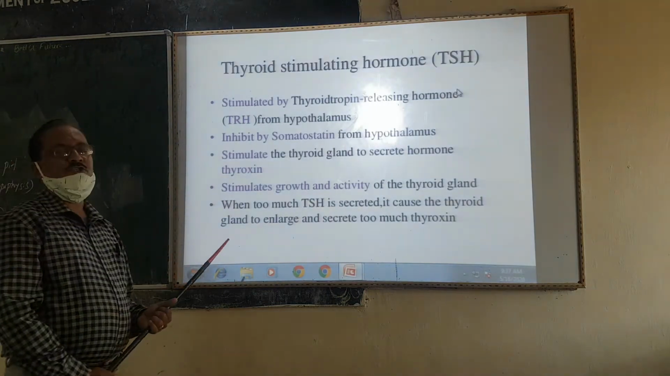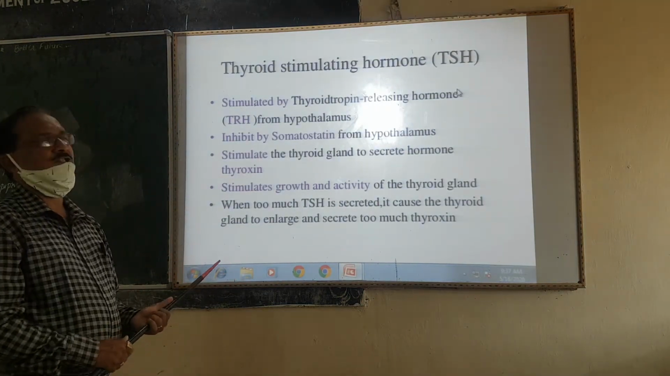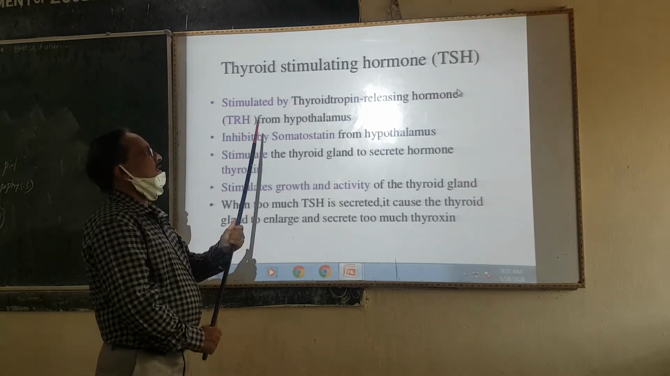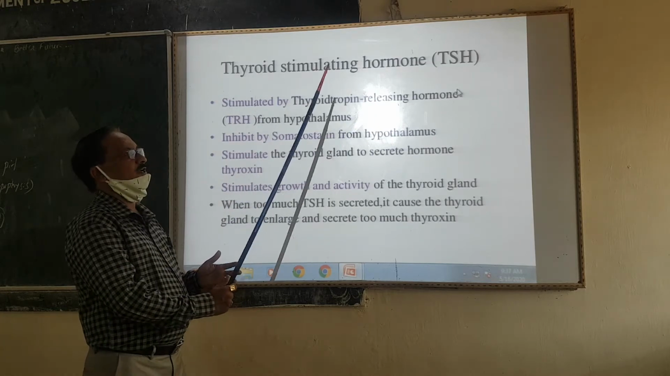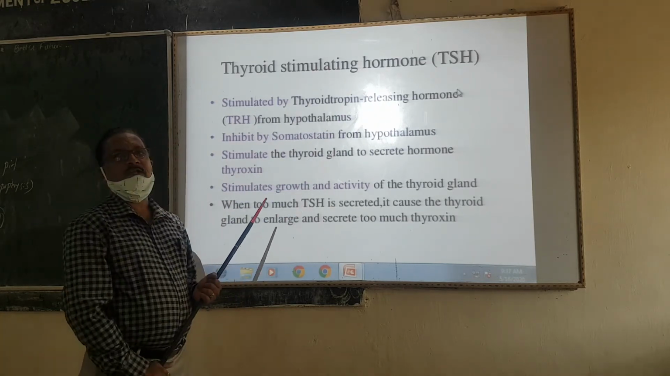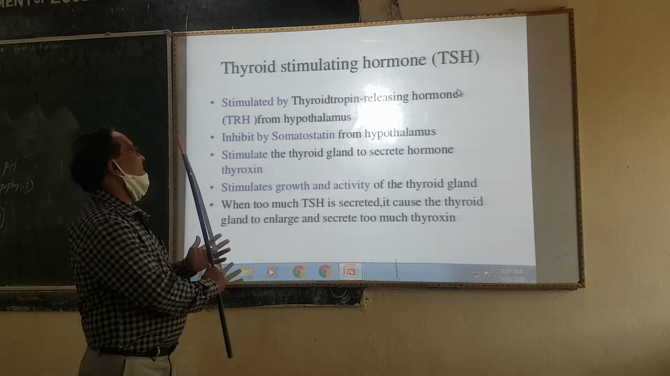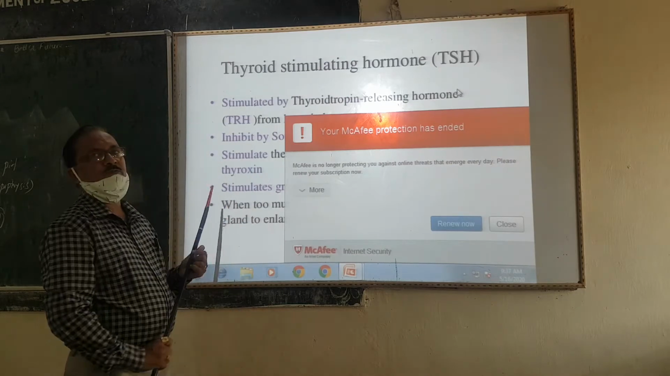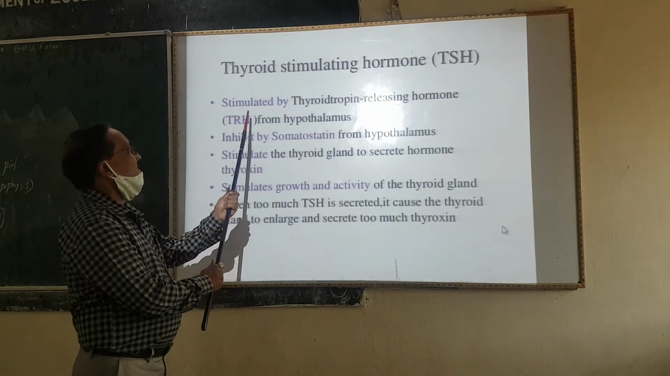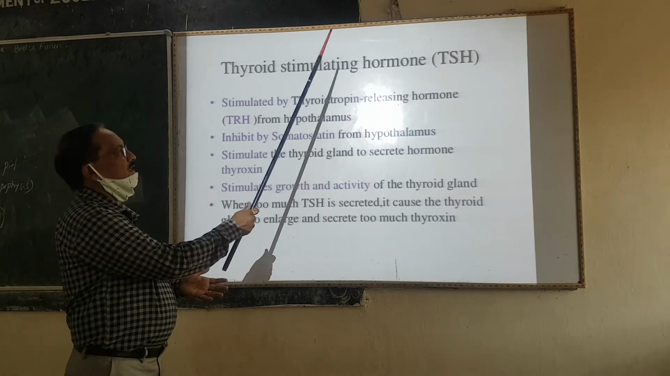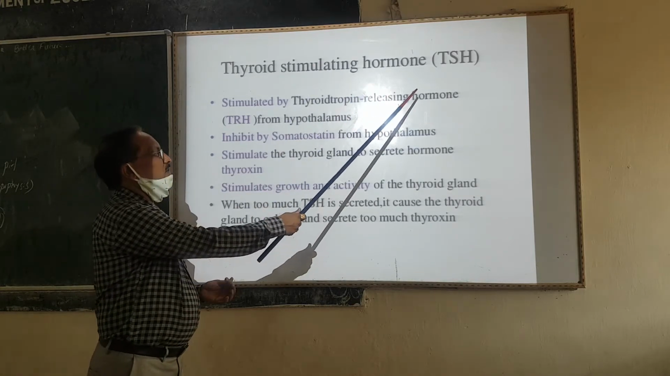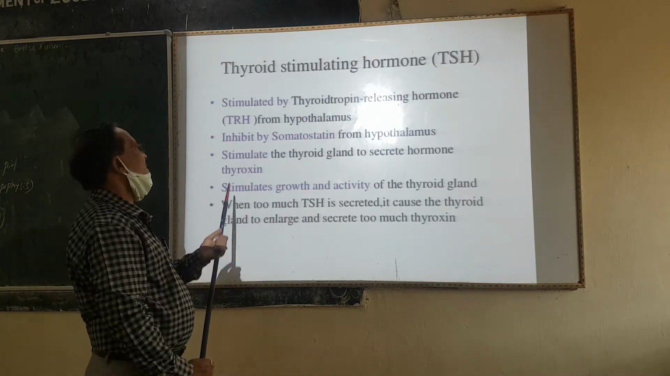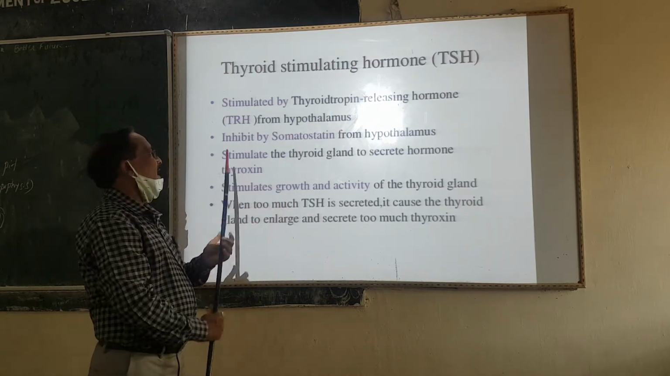Second is thyroid stimulating hormone. The second gland stimulated by the anterior pituitary is the thyroid gland. This hormone is secreted from the anterior pituitary and acts on the thyroid gland. Its release is stimulated by thyrotrophin releasing hormone from the hypothalamus.